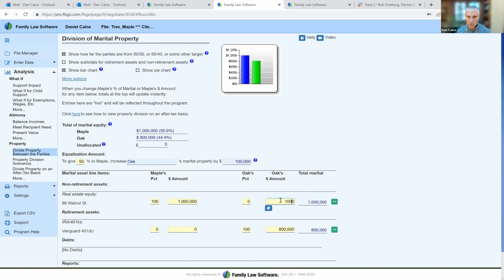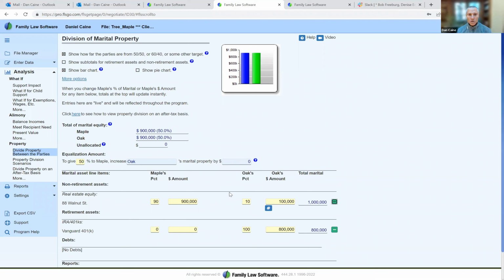So I could do that. I could just give Oak $100,000 of the house. The result of that would be that Maple gets 900,000. Oak would have 10%, Maple would have 90%. And I could write a document that says now Oak owns 10% of the house, Maple owns 90% of the house, and whenever it's sold, they divide the proceeds that way. That is not usually what people do.